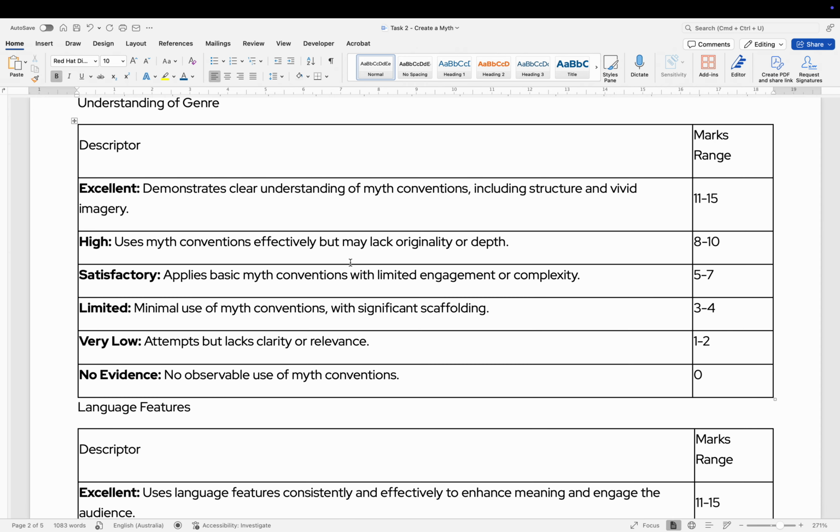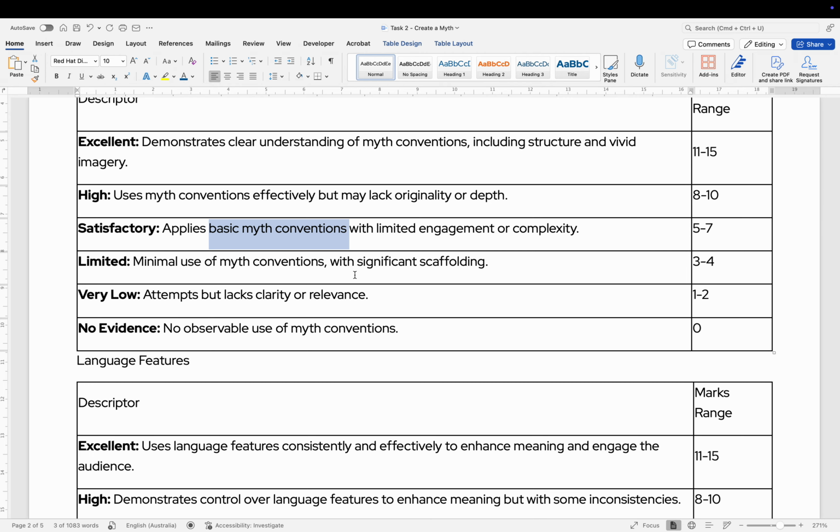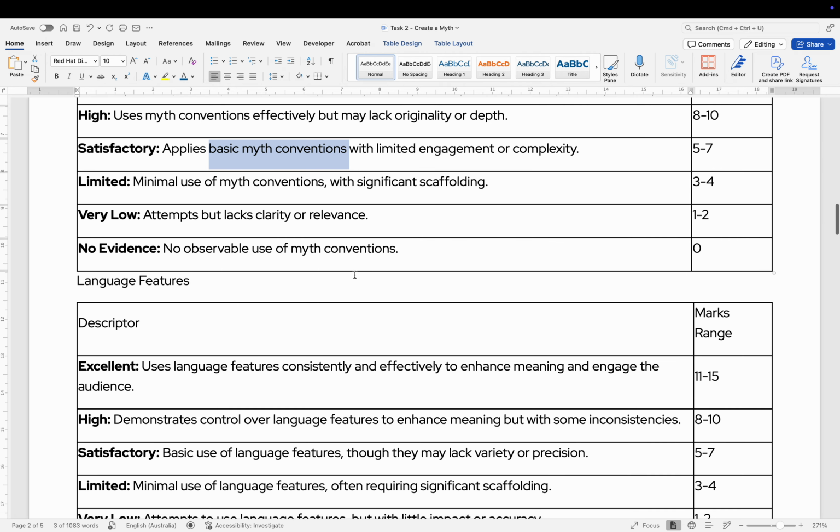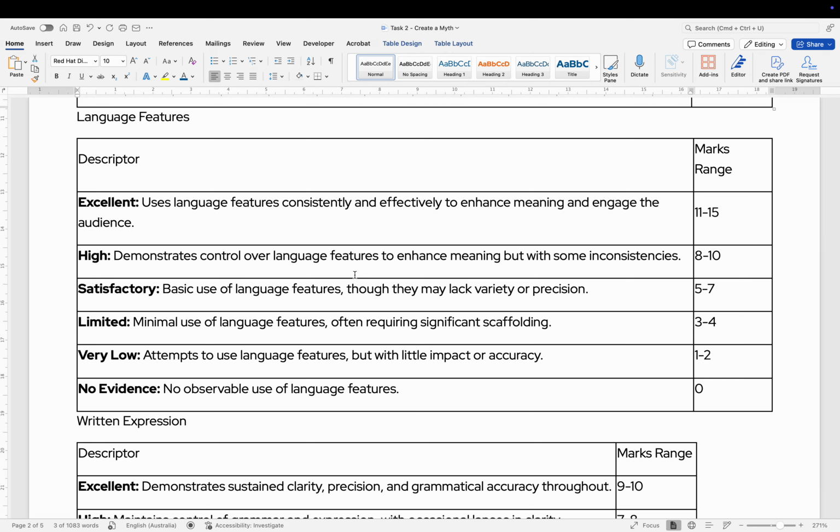So we've got demonstrates a clear understanding for excellent, down to applies basic myth conventions here. I think this is pretty good. I can go in here and edit it. I can work with other teachers to see if we need to add stuff, but this is a really good starting point. It just speeds things up.